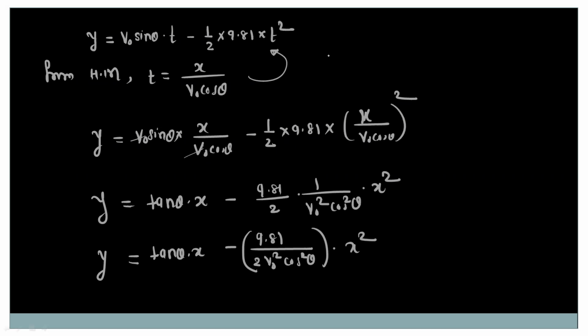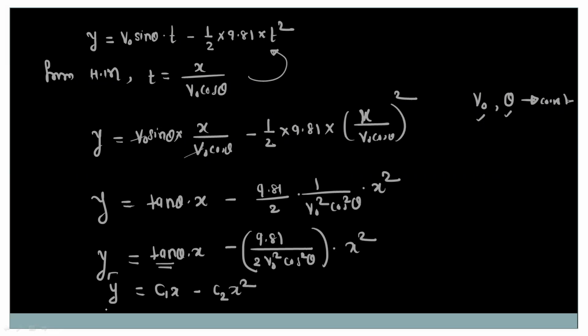So for the initial conditions, v naught and theta, these will be constants. Okay. So if v naught is constant and the angle of projection is constant, then this tan theta term will become constant. Okay. So we can assume this tan theta as C1. And this total term 9.81 upon 2 v naught square cos square theta will also become a constant value. Okay. So here we will get the equation for y as C1 x minus C2 x square.